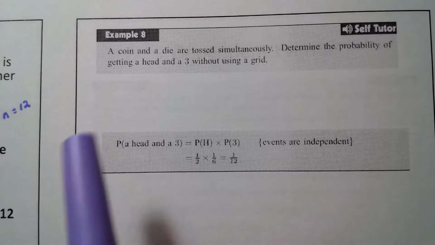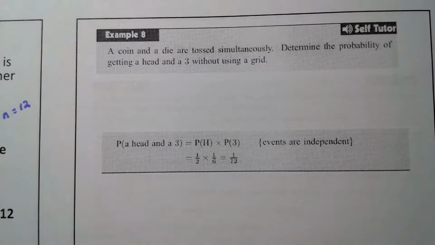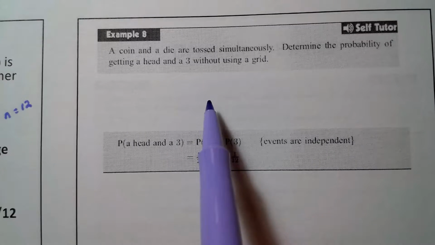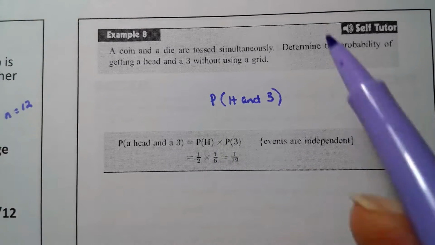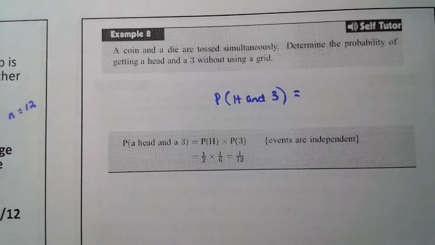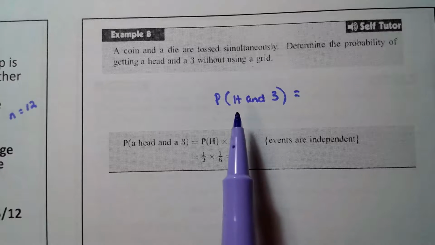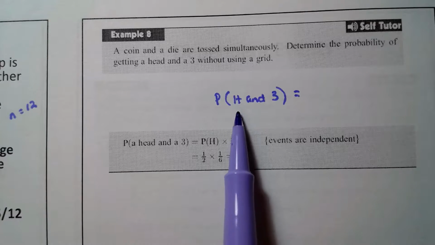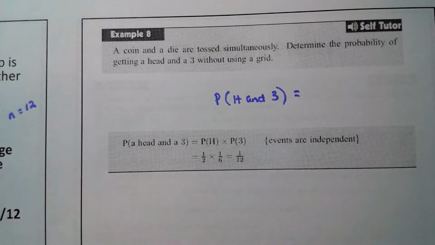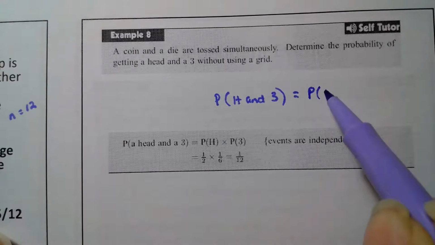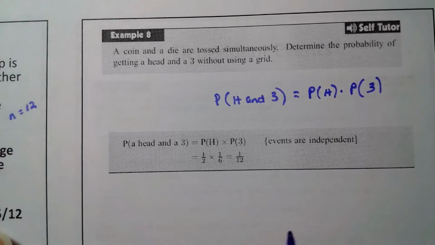Okay, so example: a coin and a die are tossed simultaneously. Determine the probability of getting a head and a 3 without using a grid. I write down the probability of getting a head and a 3. By tossing a coin and throwing a die at the same time, the outcome of one has no effect on the outcome of the other whatsoever. So they're independent events, and it's just the probability of heads times the probability of a 3.